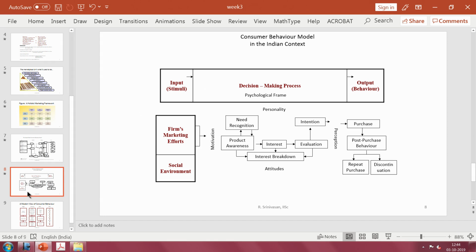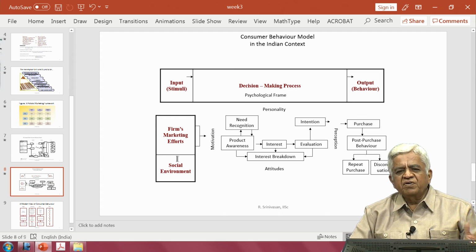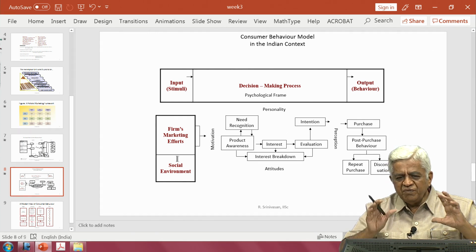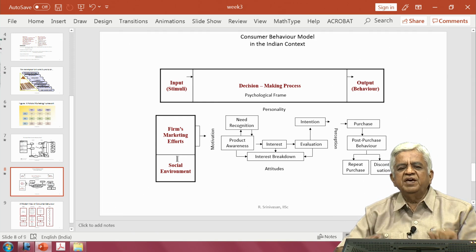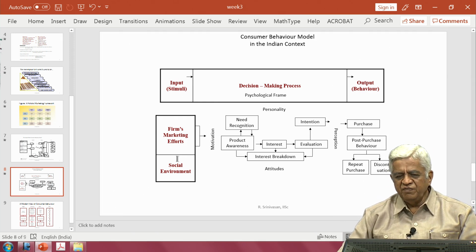Look at the inputs, that is the stimuli. Inputs could be the firm's marketing environment, marketing efforts, then the social environment. We normally categorize these under different variables. One is what is called the endogenous variables, that is the variables which are existent within the individual.